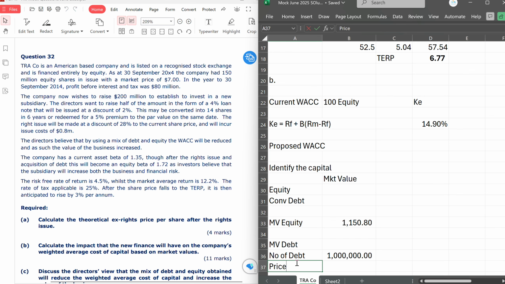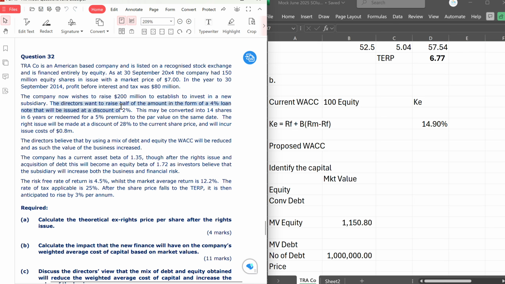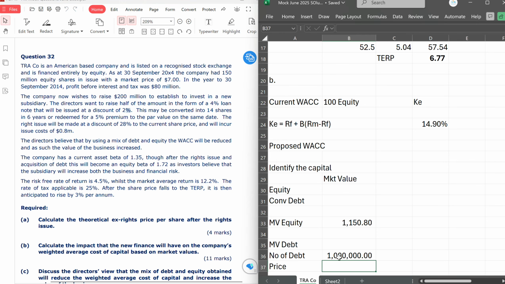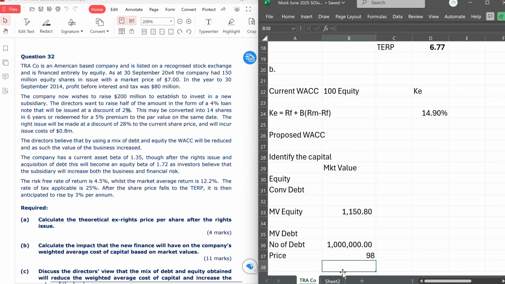But we also need the price of that debt. So what is the price of that debt? Let's find out. They told us here. They said the directors want to raise half of the amount in the form of a 4% loan note that will be issued at a discount of 2%. Face value is 100, and if you're going to be issuing at a discount of 2%, that means the price will be 98, because the discount of 2% of 100 is $2, so that's $98. So the market value of debt will be equal to that price of 98 multiplied by the number of debts that we're trying to issue.